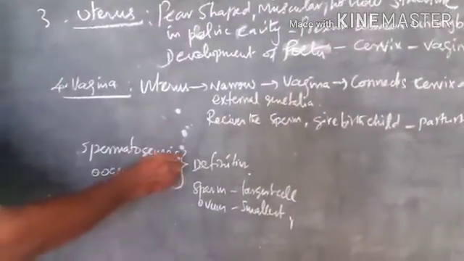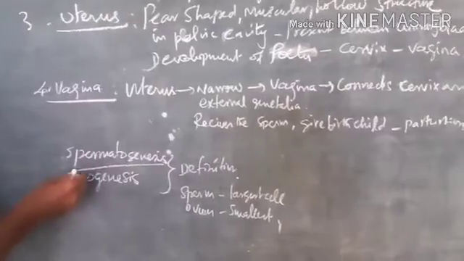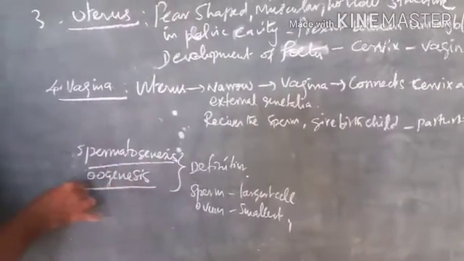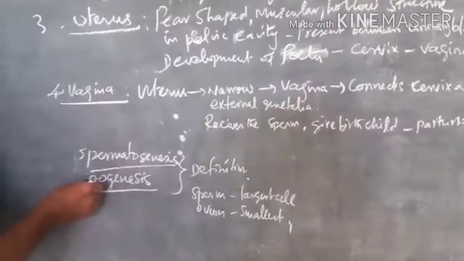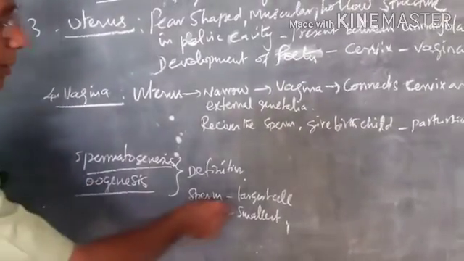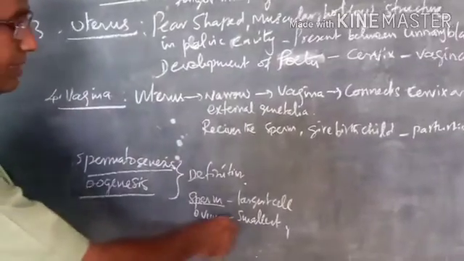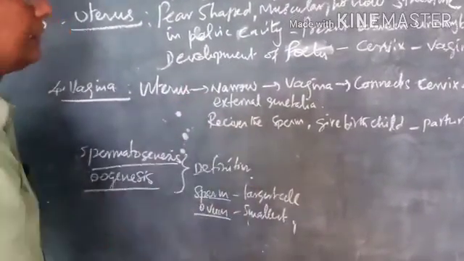The development of spermatozoa is called spermatogenesis, whereas the development of ova or egg is known as oogenesis. Understand? The sperm is the smallest cell in our body, whereas the ovum is the largest cell in our body.